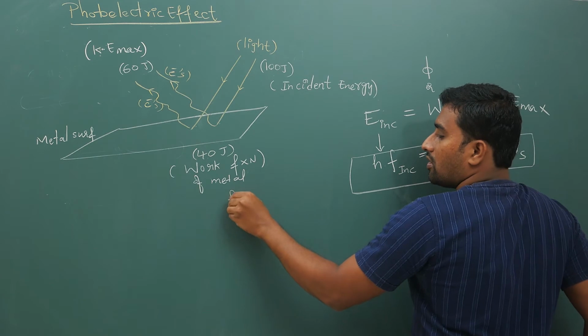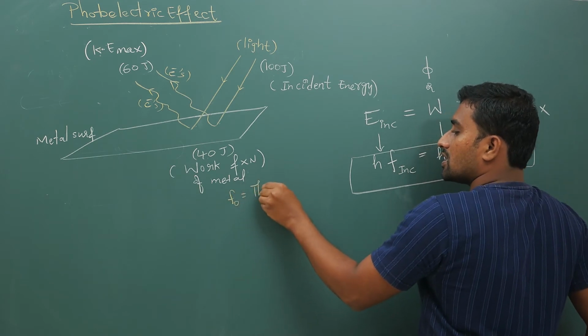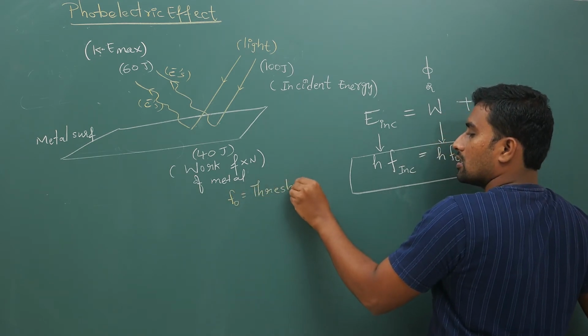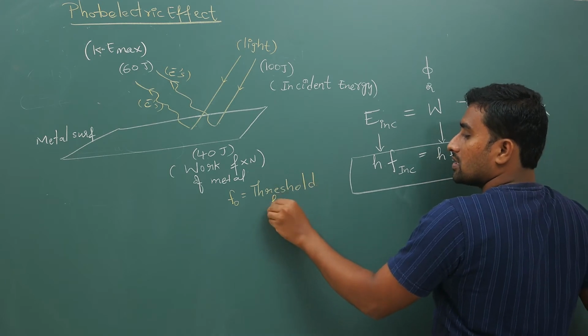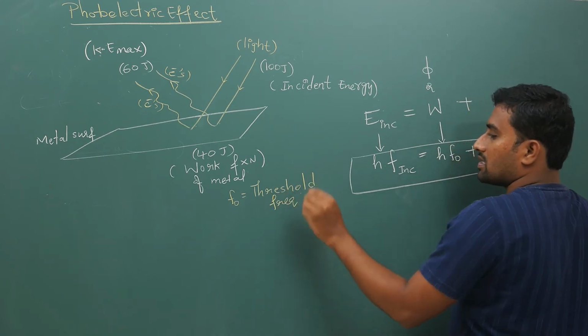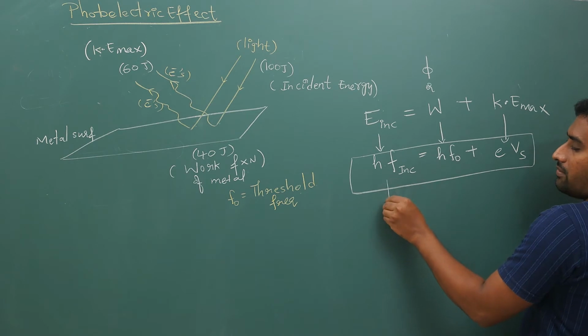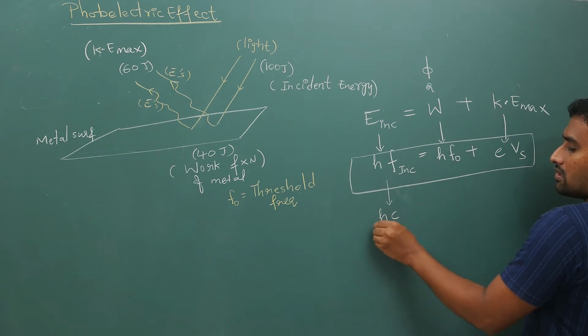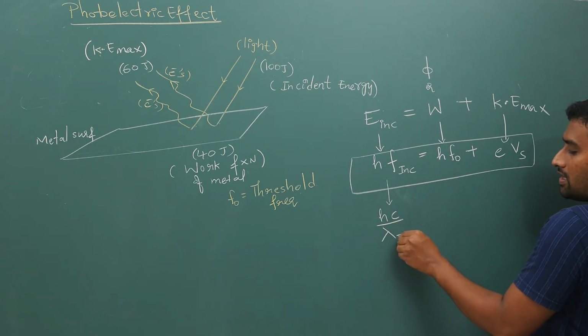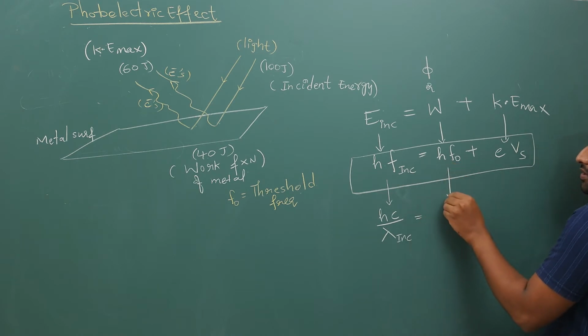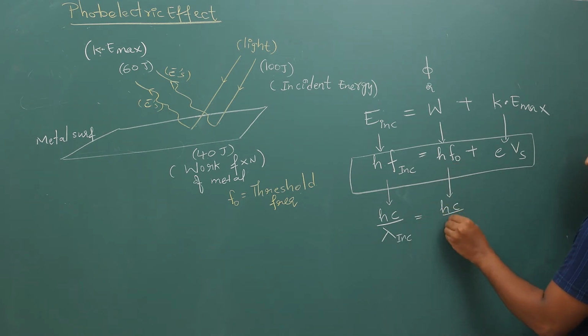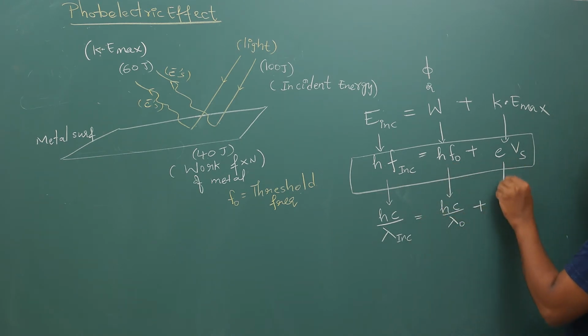Your f naught is called the threshold frequency. Next, this f can be written as c by lambda. So h c by lambda incident is equal to h c by lambda naught plus e times Vs.